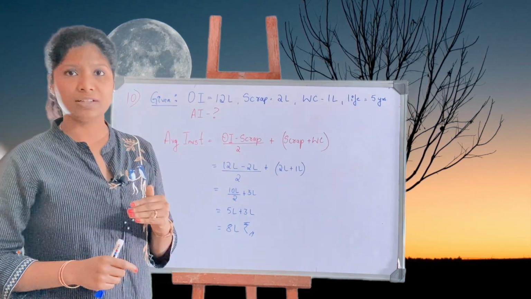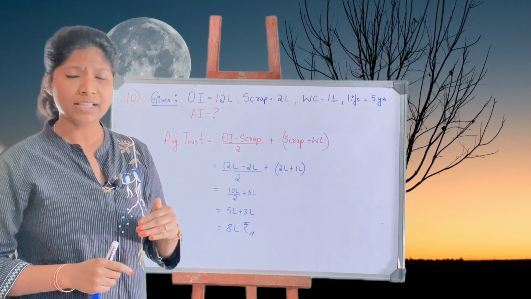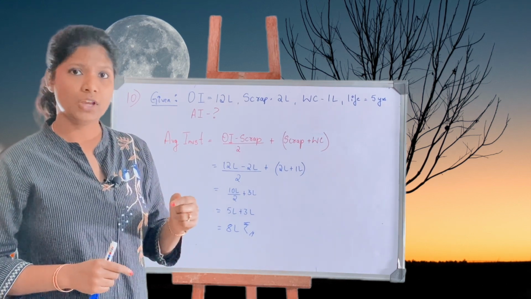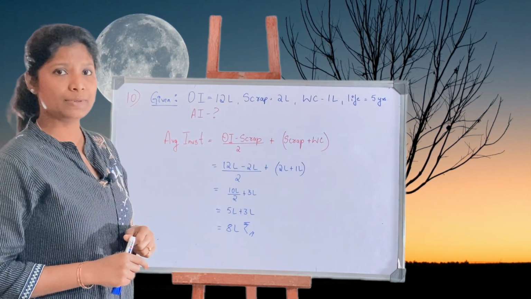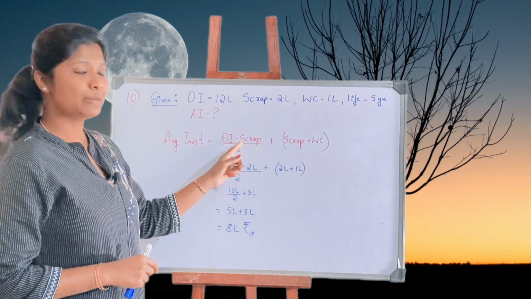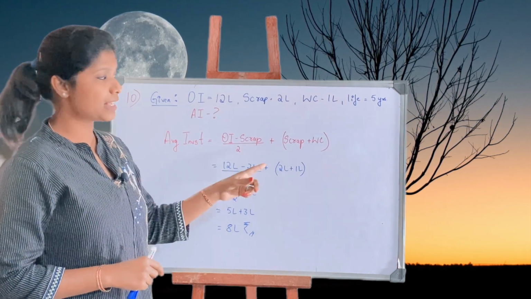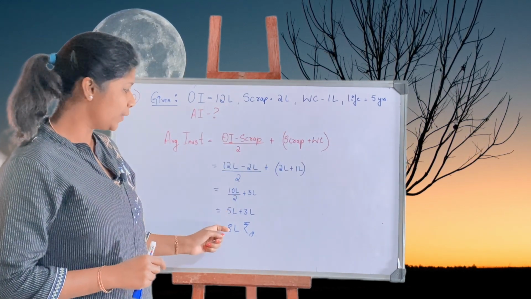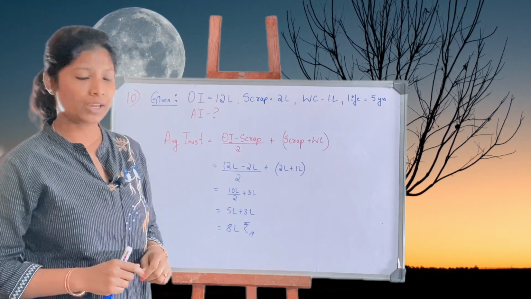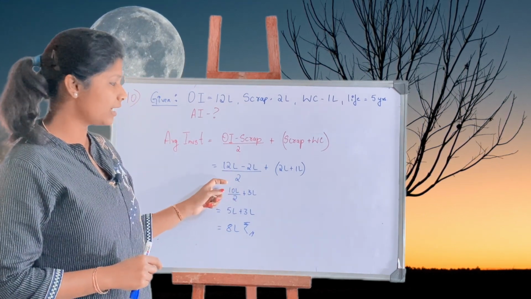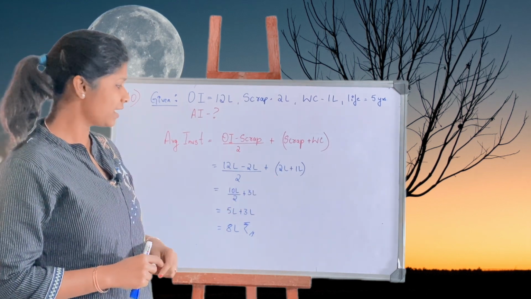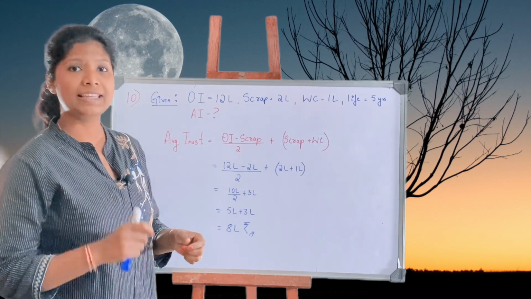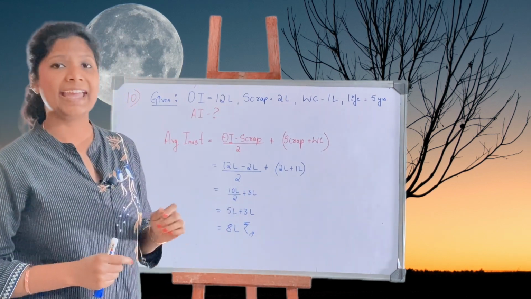We have 3 conditions, as we discussed in the formulas. The one under which scrap and working capital are given is the third condition, so that formula we're going to use. Average investment equals original investment minus scrap divided by 2, plus scrap plus additional working capital. Implementing all these values, 12 lakh minus 2 lakh divided by 2, plus 2 lakh plus 1 lakh, simplified 10 divided by 2, 5 lakh plus 3 lakh. Altogether the average investment in the project is 8 lakh rupees.